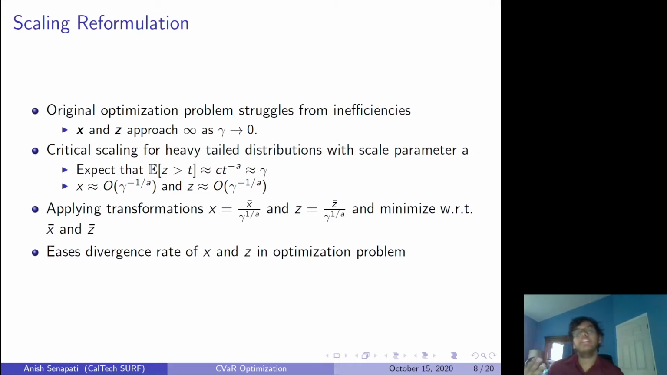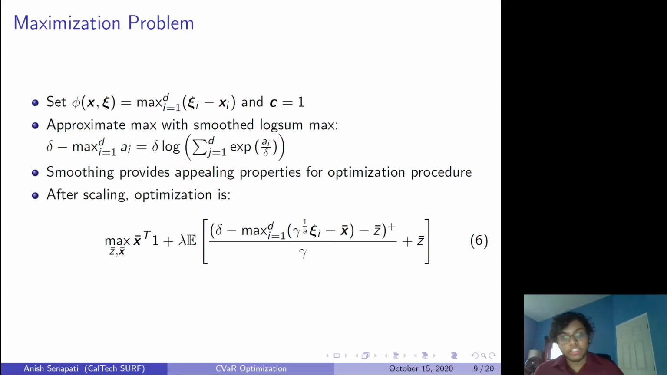You're basically saying as gamma goes to 0, you have these two values which approach infinity, and we guess that both of these values are of the order of gamma to the negative 1 over a. So when you apply these transformations, you're trying to get rid of this increasing bound as gamma goes to 0. So it eases the divergence rate of x and z, and thus when you solve for x bar and z bar, you won't have these same problems of approaching infinity because you've already factored out these huge numbers with respect to gamma.